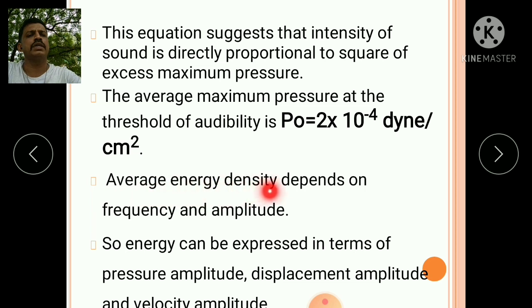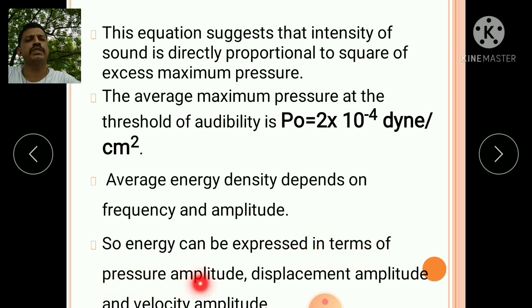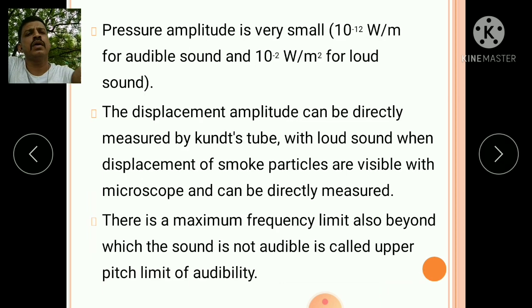The average energy density depends on the frequency and amplitude. So energy can be expressed in terms of pressure amplitude, displacement amplitude and velocity amplitude. Pressure amplitude is very small, 10 raised to the power minus 12 Weber per meter for audible sound and 10 raised to the power minus 2 Weber per meter for loud sound. The displacement amplitude can be directly measured by Kundt's tube with a loud sound, when displacement of smoke particles is visible with a microscope and can be directly measured.